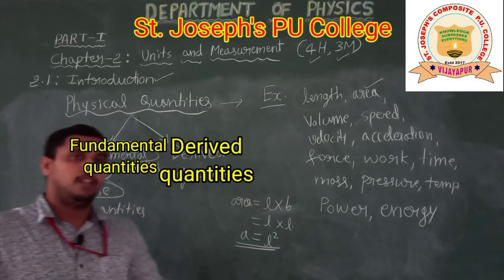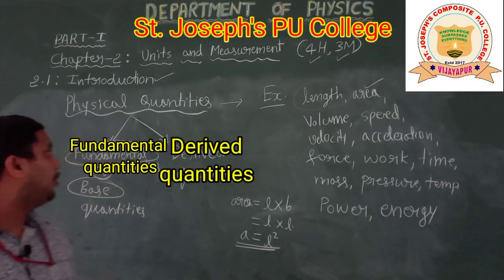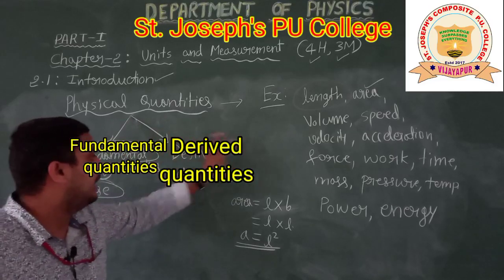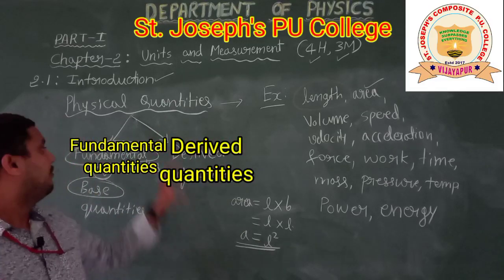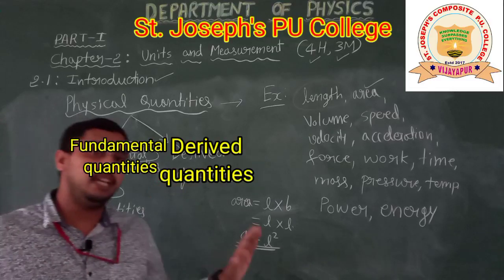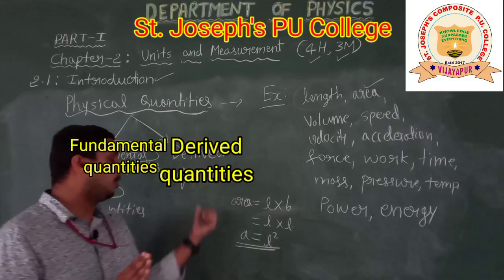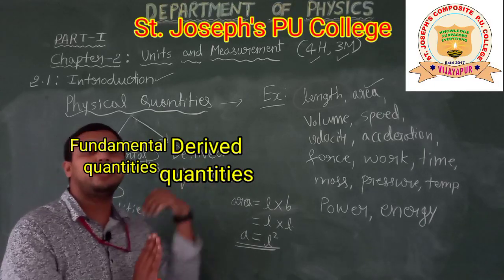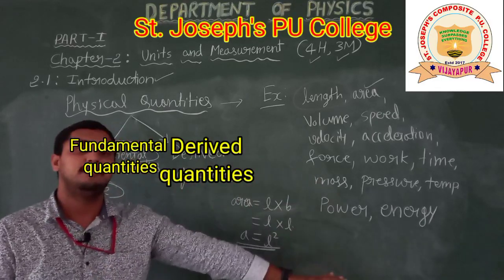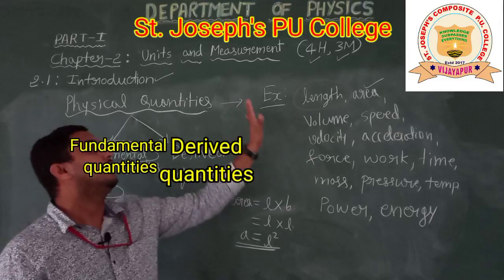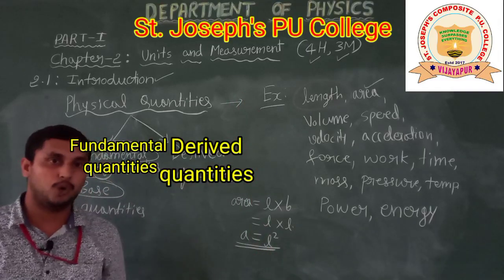I hope you got an idea about fundamental quantities and derived quantities. Fundamental quantities cannot be expressed in terms of other physical quantities. Derived quantities are any quantities which can be expressed in terms of other physical quantities, particularly in terms of fundamental quantities.